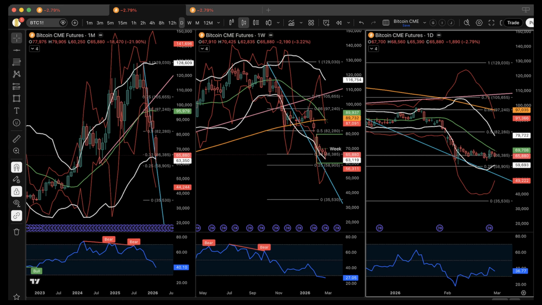Convergence increases structural density. The 20 Bollinger Bands on the weekly timeframe maintain a downward angle. The upper white band continues to descend. The lower white band also slopes downward. There is no outward widening. Bandwidth is not increasing. Volatility remains constrained. The 4 Bollinger Band on the weekly chart is tightening. Upper and lower red bands contract toward each other. Candle bodies remain contained inside this narrowing structure. This is duration. This is containment. This is compression without relocation.